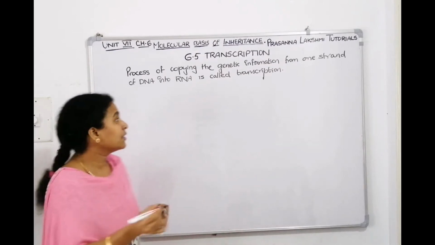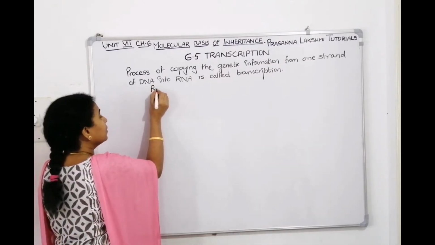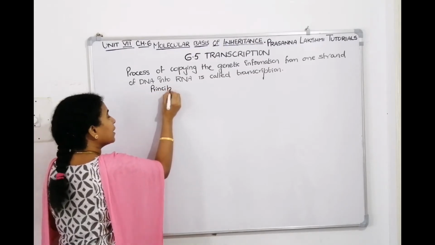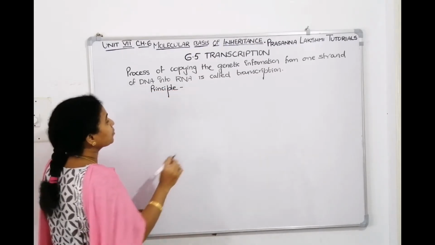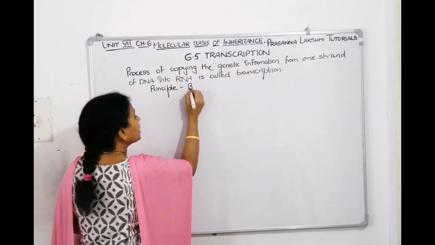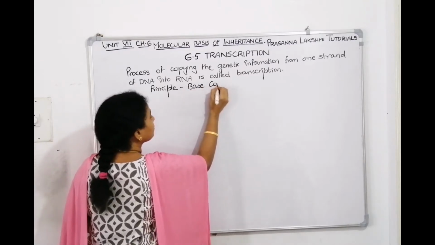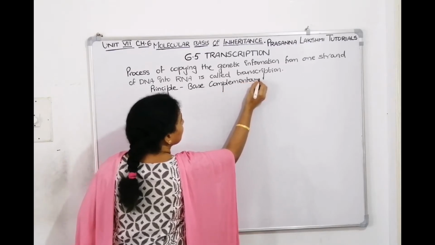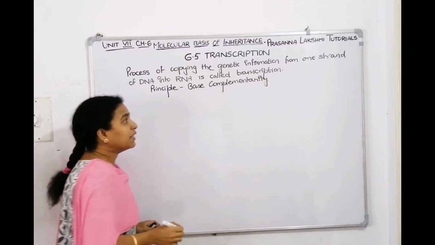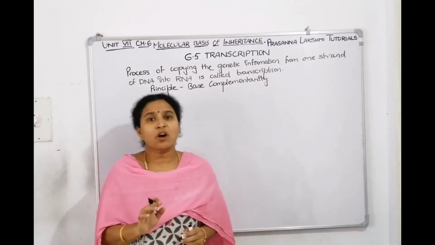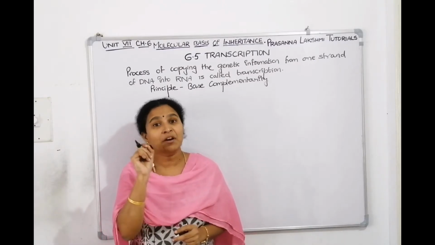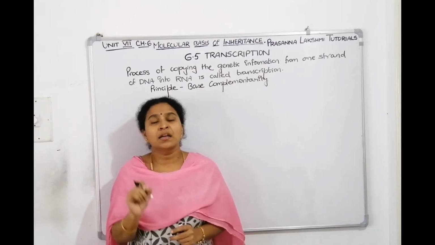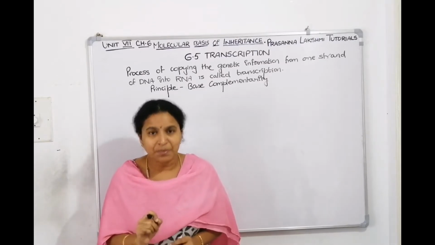The principle which is there for replication is the same in transcription also. Even though it is base complementarity, we know that thymine will not be there in RNA. Instead of thymine, uracil will be there.